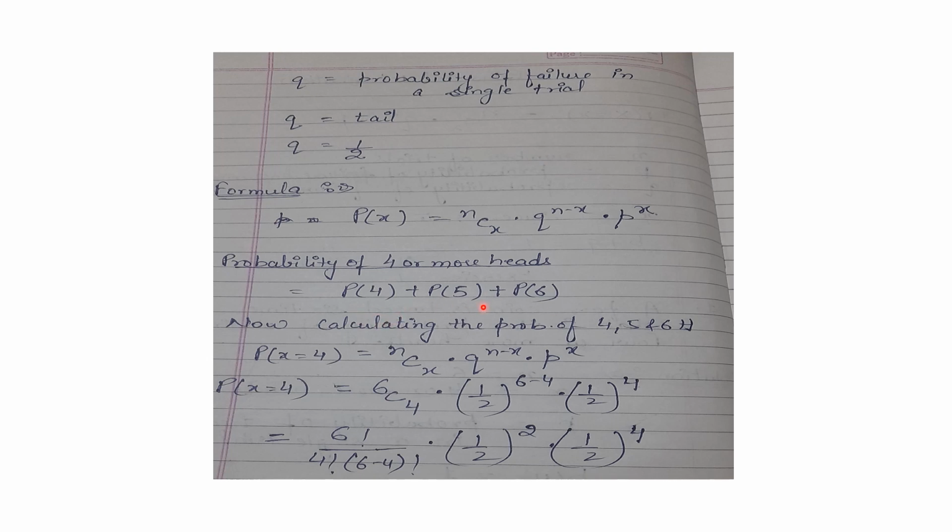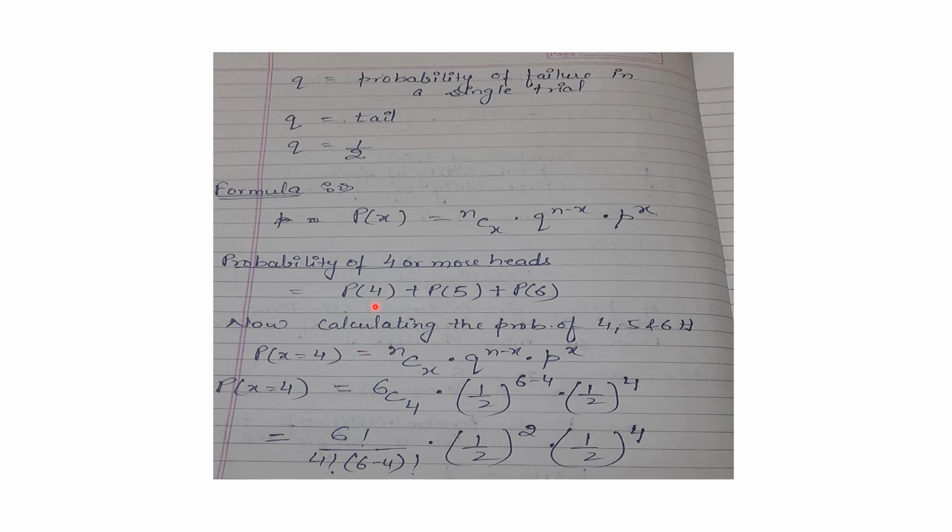So that's why we have applied the addition theorem here: probability of 4 successes, or you can call it probability of 4 heads, plus probability of 5 heads plus probability of 6 heads. Then you will get the probability of 4 or more heads out of a total of 6 trials.